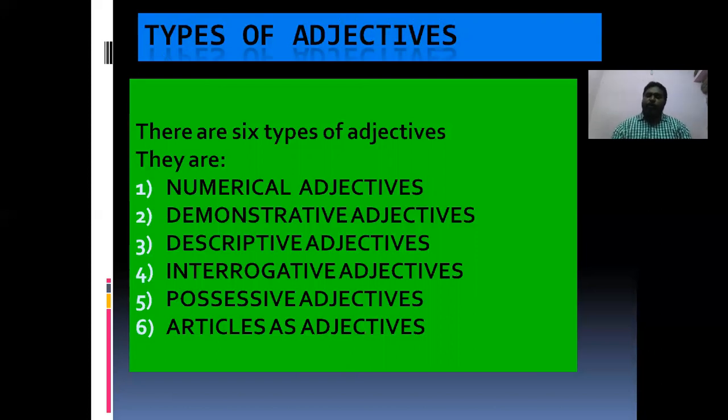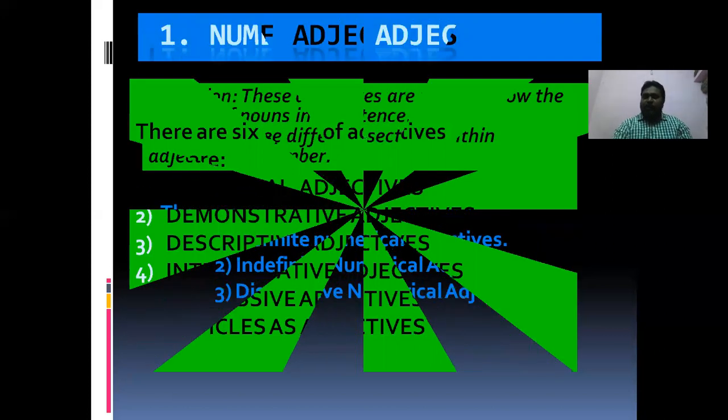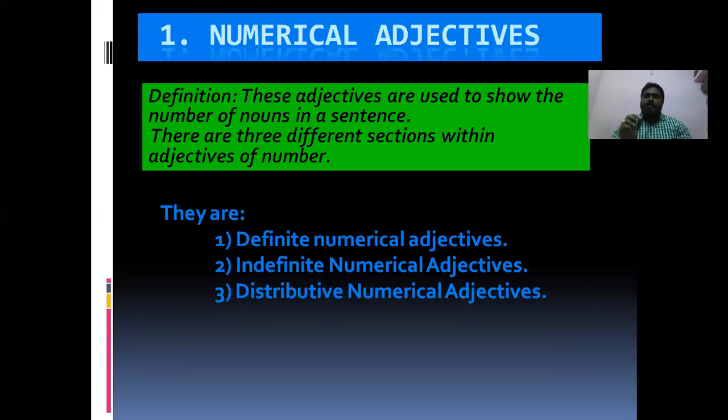First we have numerical adjectives. The title itself indicates: numerical means number. It tells about number. Let us see the numerical adjective definition.